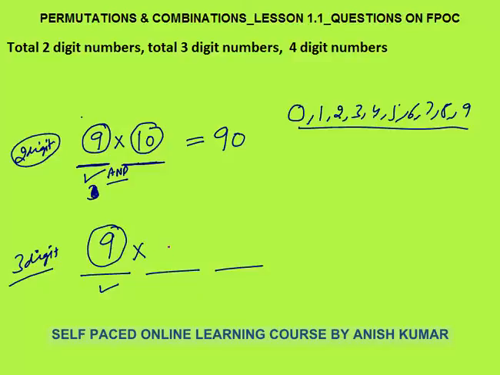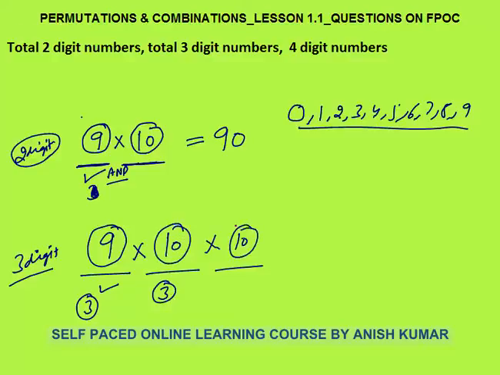Now 0 can come. Also the number which came in the first place, let's say 3 came on first place, 3 can also come on second place, because I have put no restriction that the digits should be distinct. Digits can be same. So second place has no restriction, even 0 can come. All the 10 numbers or digits can come on second place. This place can be filled in 10 ways.